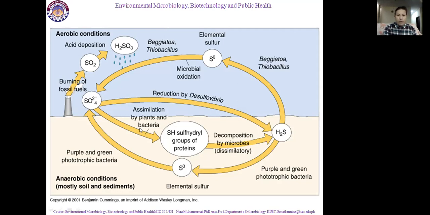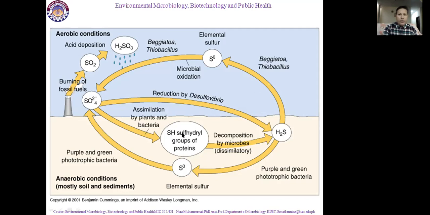Sulfate converts into the SH, sulfhydryl group of protein. It converts into protein of microorganisms, as well as proteins of plants. So sulfate converts into protein in the form of the sulfhydryl group, SH.